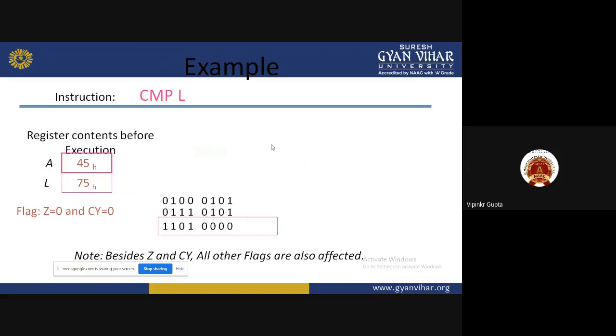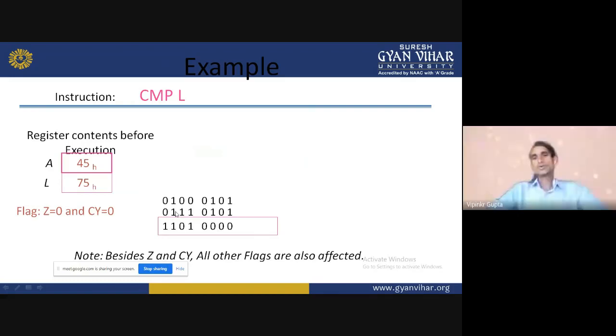What did you get? 1 minus 1, 0. 0 minus 0, 0. 1 minus 1, again 0. 0 minus 0, 0. 0 minus 1, it's not possible. So what are we doing? We are taking one borrow here. So 10 minus 1, what did you get? 1. Now it's 10. So 0 minus 10, it's not possible. So we are taking one more borrow here.